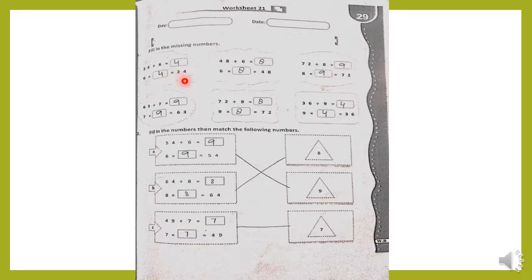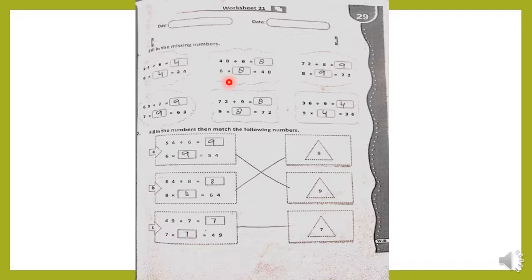Similarly, in the second one, you can see that 48 divided by 6 is equal to 8. Why 8? Because when we multiply 6 eight times, जब हमने 6 को 8 times multiply करा, we got the answer 48. So this is how this exercise will be solved.